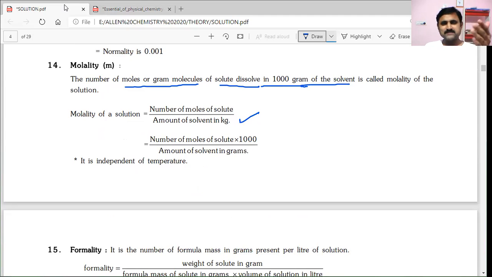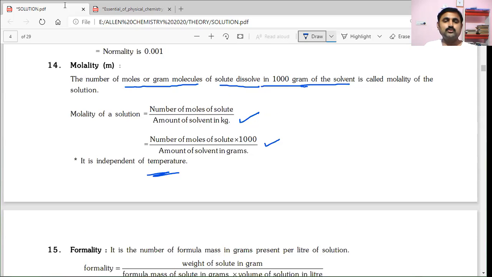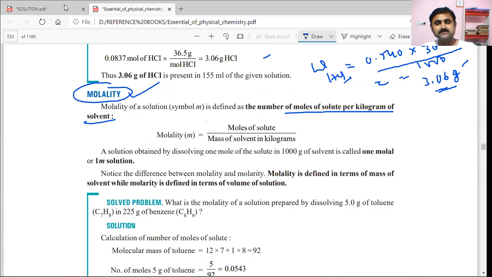Or else, when you are expressing the mass of the solvent in grams, then you will multiply this expression with 1000, like molarity. So number of moles of solute into 1000 by amount of solvent in grams. So it is independent of temperature. I have already told you, most important terminology.